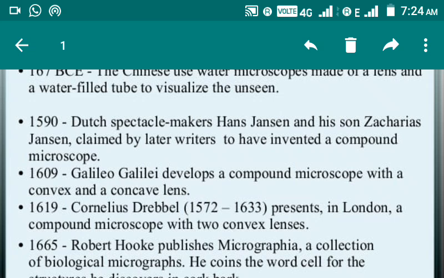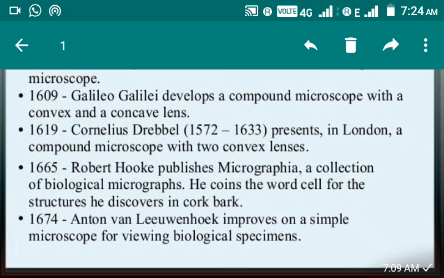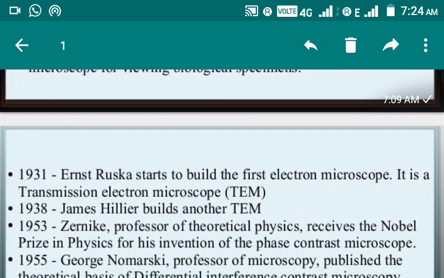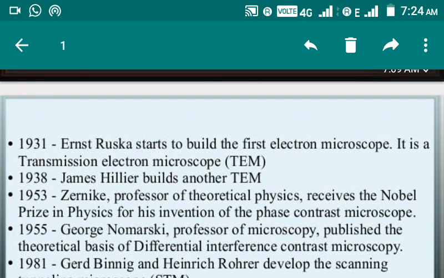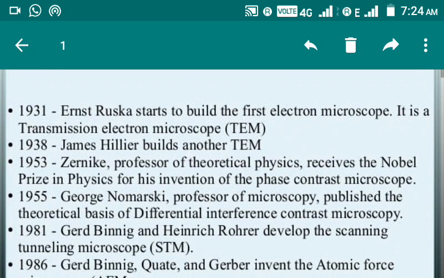In 1674, Antony van Leeuwenhoek, again a very reputed name in the field of biology, improved on a simple microscope for viewing biological specimens. In continuation of the historical background, in 1931, Ernst Ruska started to build the first electron microscope.